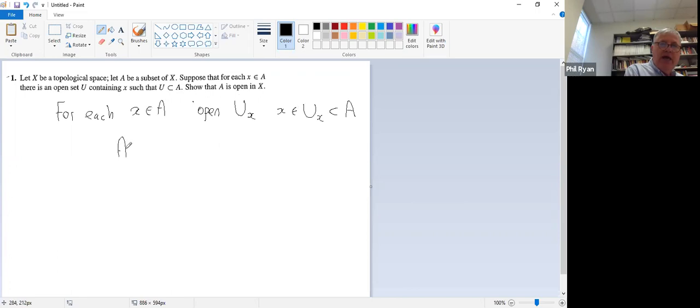Well, A is just the union of its points. And if we do this, then since each U_x is in A, the union of them is going to be in A. But this is just a collection of open sets, and the arbitrary union of open sets is open. So this is open. Okay, so that was pretty straightforward.